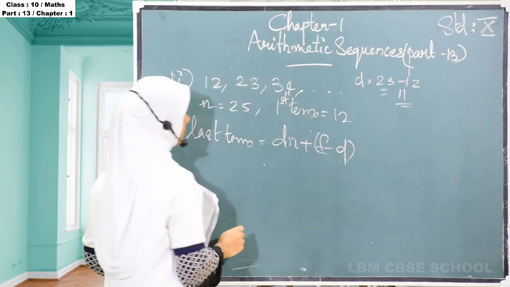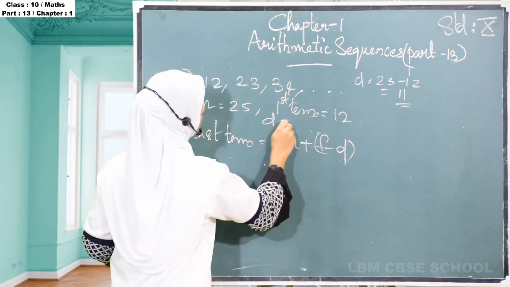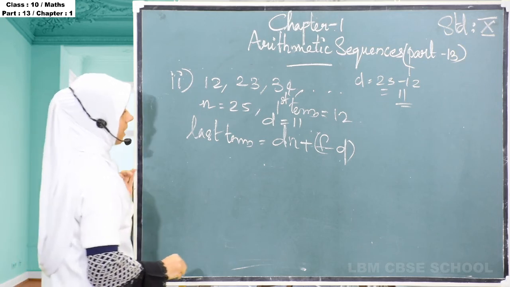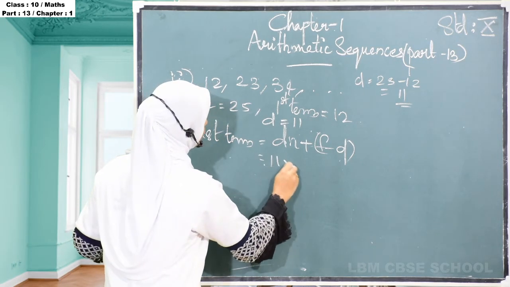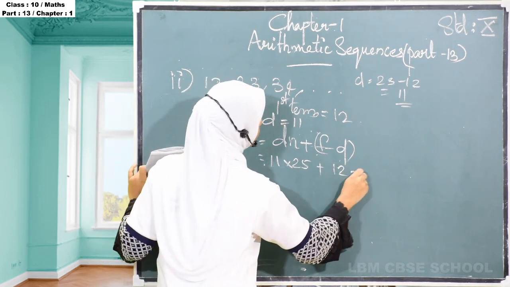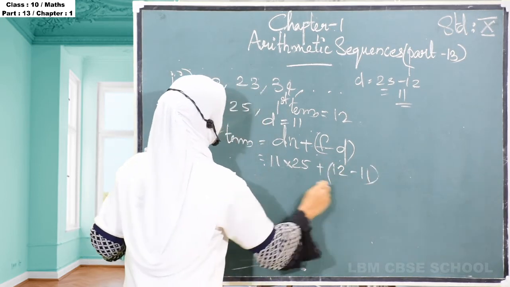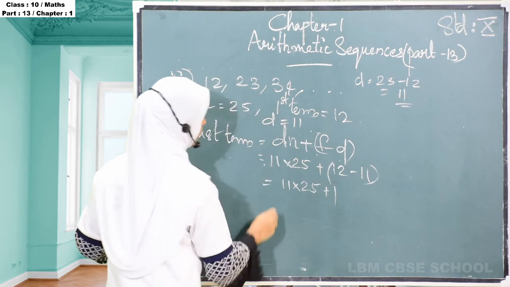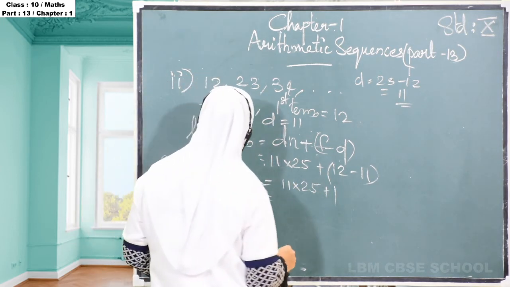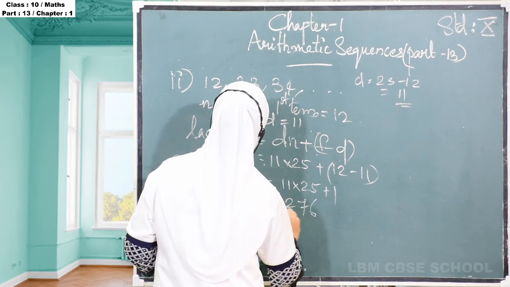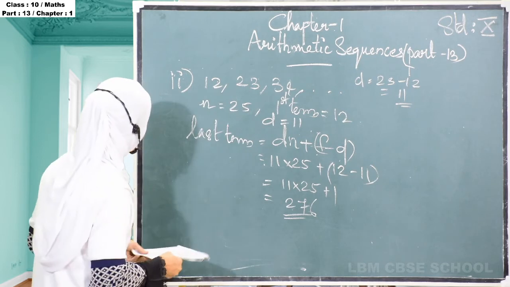Then 11 into 25 plus f minus d, 12 minus 11, that is 11 into 25 plus 1. That is 276. Then we have to find the sum.